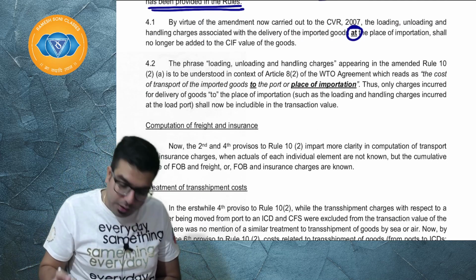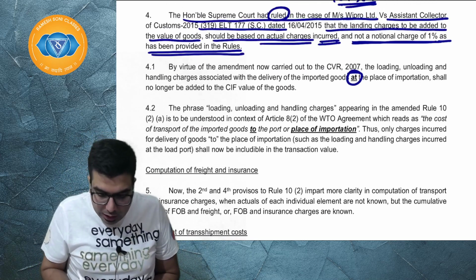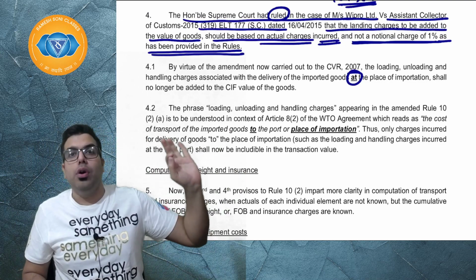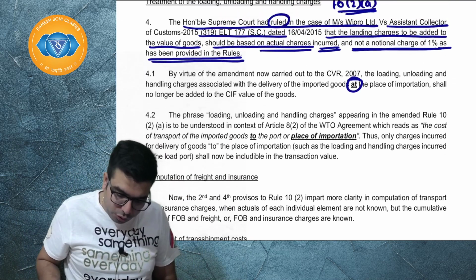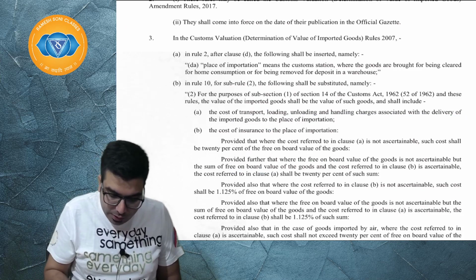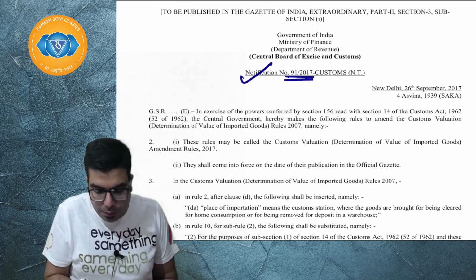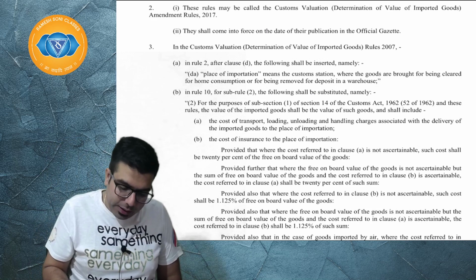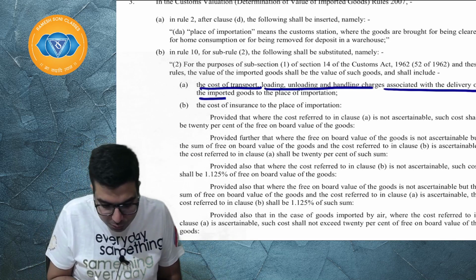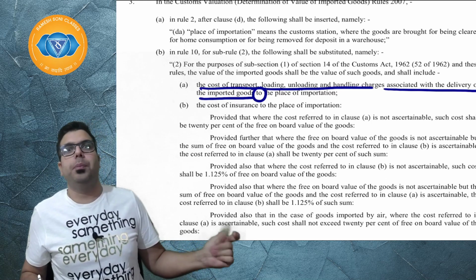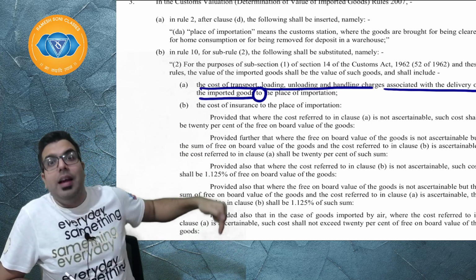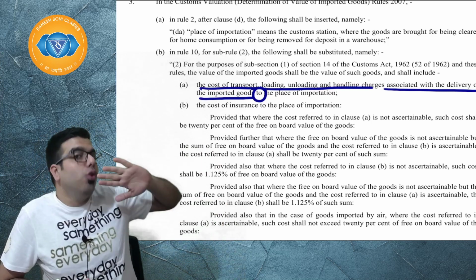Whatever the cost of transportation, loading, unloading, handling, it is up to the port. They issued Notification 91/2017, and said cost of transportation, loading, unloading charges associated with the delivery of the imported goods to the place of importation, and hence any loading, unloading charges at the place of importation is no more includable.